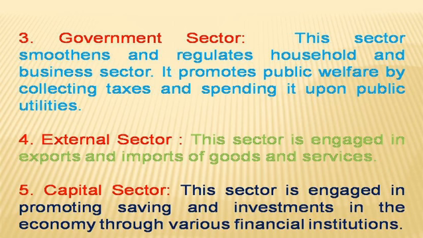This sector is engaged in promoting saving and investment in the economy through various financial institutions. So the financial institutions of an economy promote savings and investment.